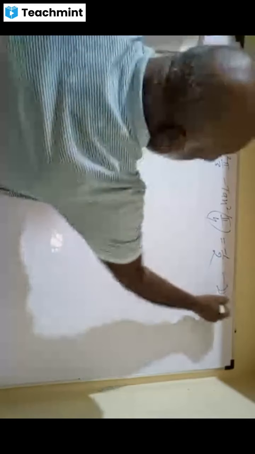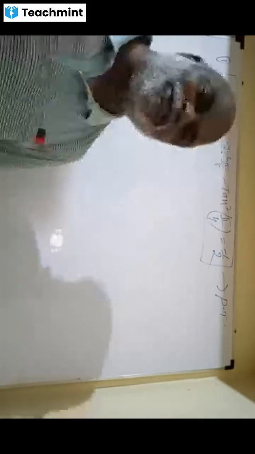Prove that this is equal to minus 1 by 2. Remember, it's simple. I give you time, please do it.